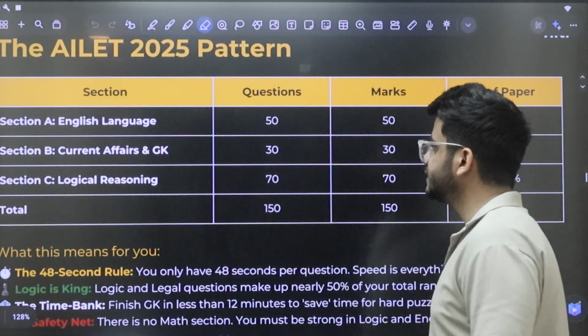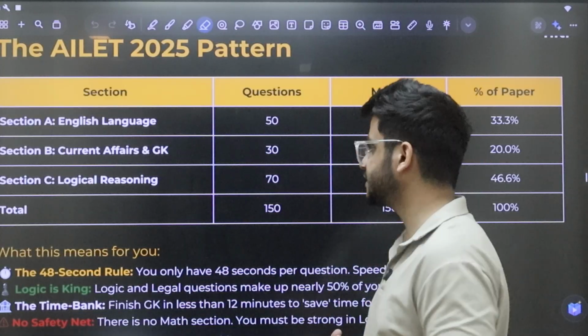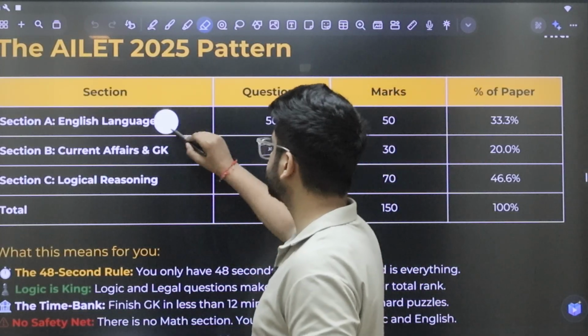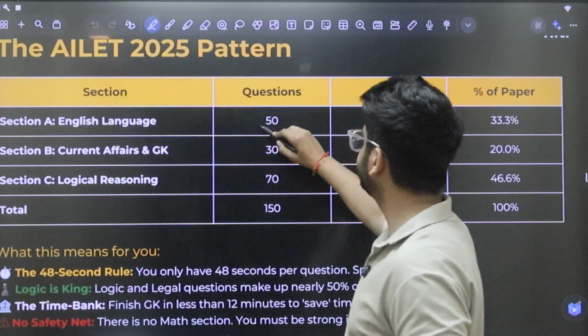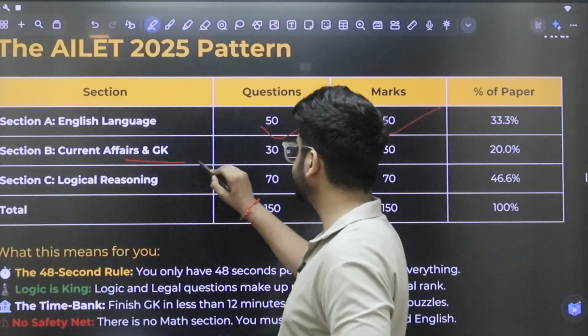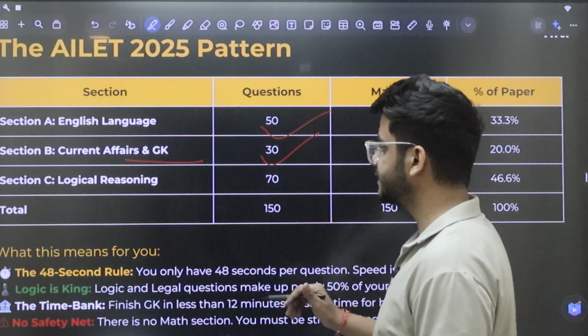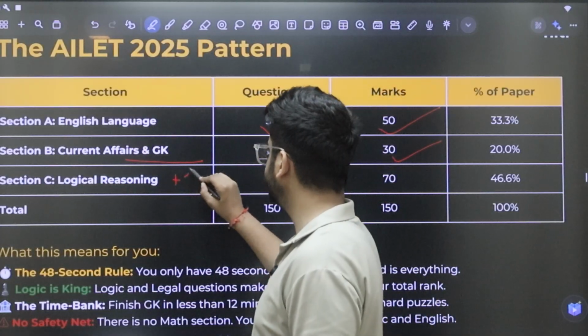So first of all, let's just break the pattern. So ALET consists of three sections. First section is the English language. It consists of 50 questions, 50 marks of course. Then current affairs and GK section consists of 30 questions, again 30 marks. And section C is logical reasoning plus legal reasoning.